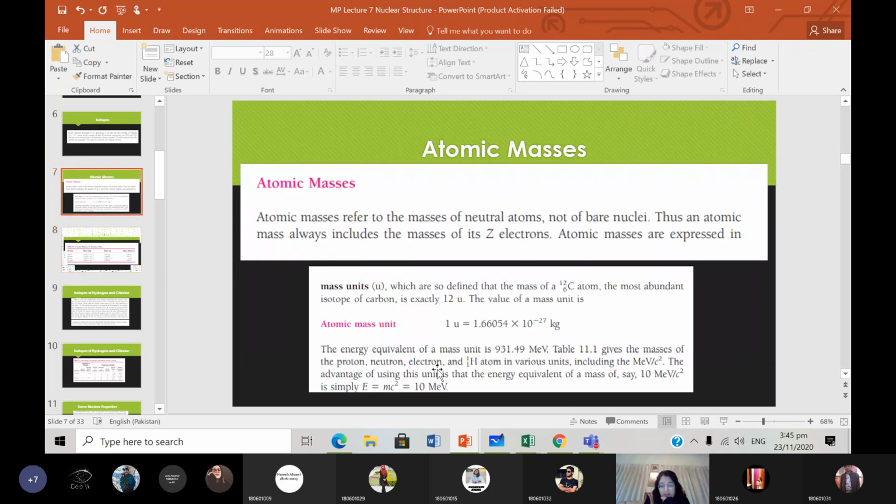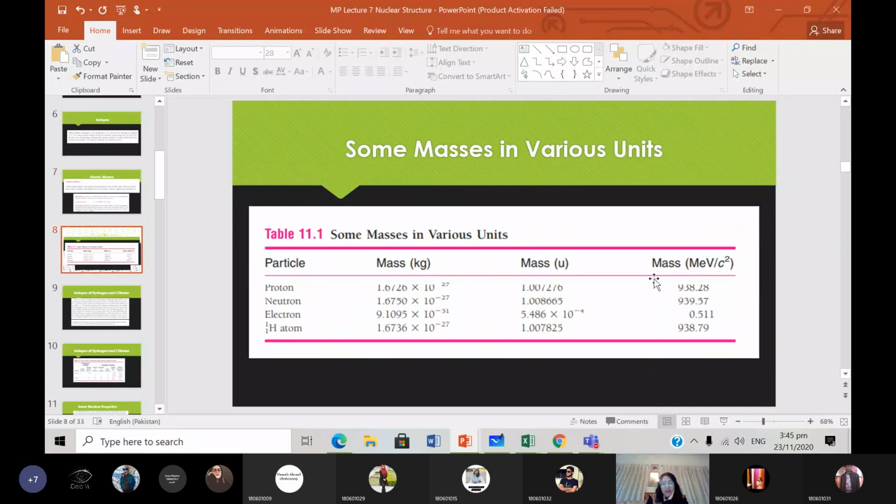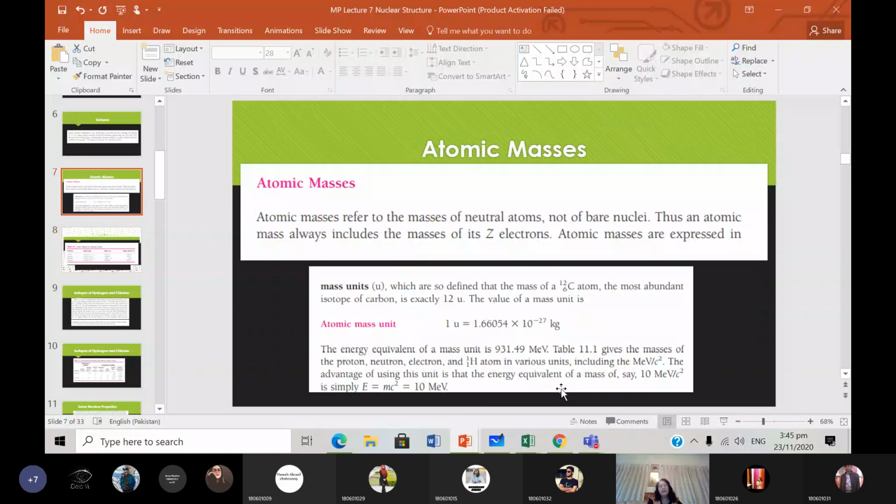So what is the advantage of this method? The advantage of using this unit of energy is that the energy equivalent of a mass of, say, 10 mega electron volts per c square is simply E equal to mc square. So if you have a mass in terms of mega electron volts per c square, then you can easily know that the energy equivalent of that mass will be 10 mega electron volts.